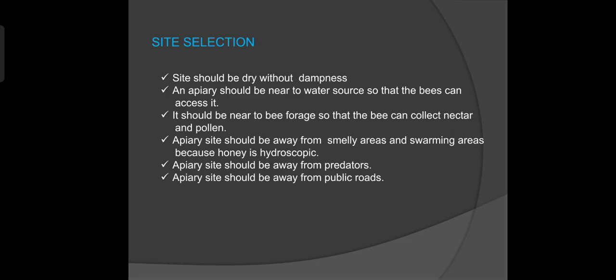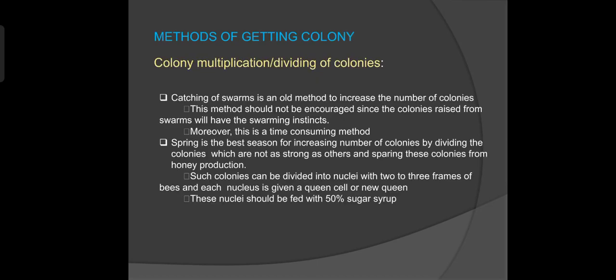The apiary site should be away from predators and pests to avoid the bees migrating from the beehives. And the apiary site should be away from public roads. These are the site selection criteria of apiculture. Then we are going to discuss the methods of getting colonies.